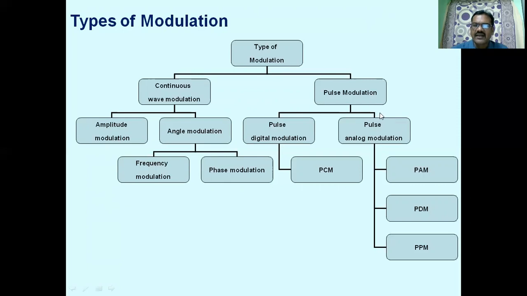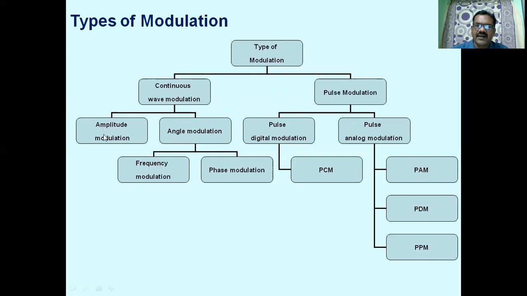So it is categorized into pulse analog modulation and pulse digital modulation. If we take pulse analog modulation, we have pulse amplitude modulation, pulse duration modulation, and pulse position modulation. What is pulse amplitude modulation? It is nothing but the process of varying the amplitude of carrier pulses in accordance with the amplitude of message signal. Same as that of AM.